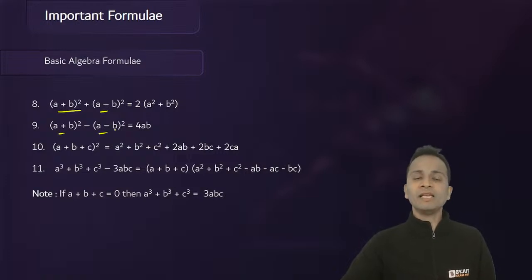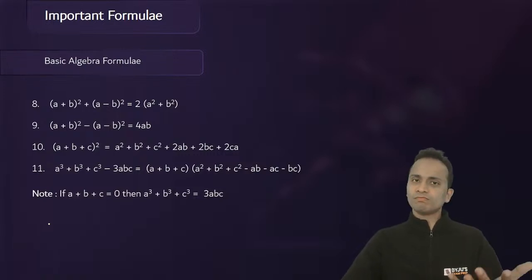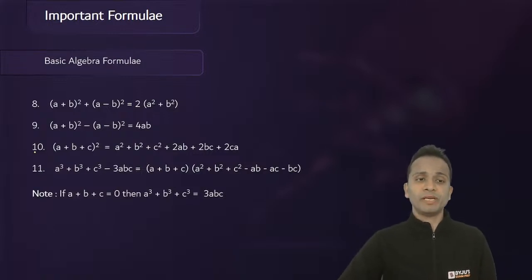Formula number 9 again based on the first two formulas. So the sum of a plus b whole square and a minus b whole square and their difference, right? Now formula number 10 and 11 will be rarely used in the examination, but you never know, a direct question based on these formulas may appear.